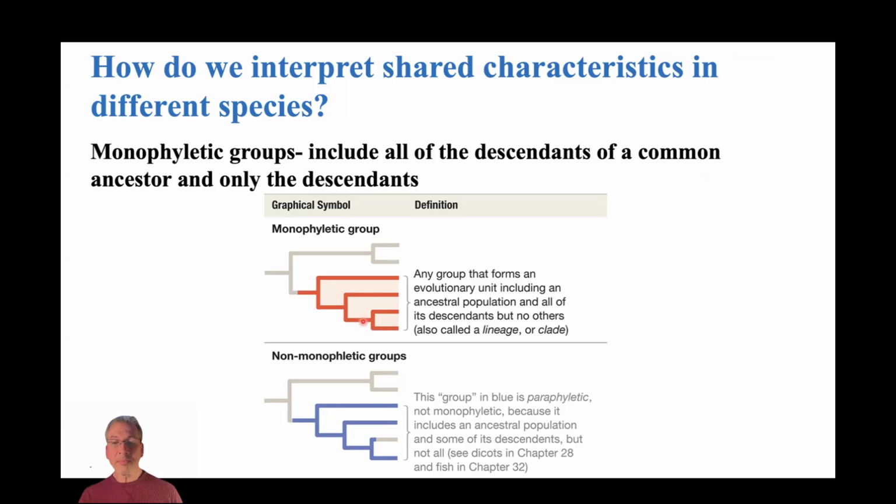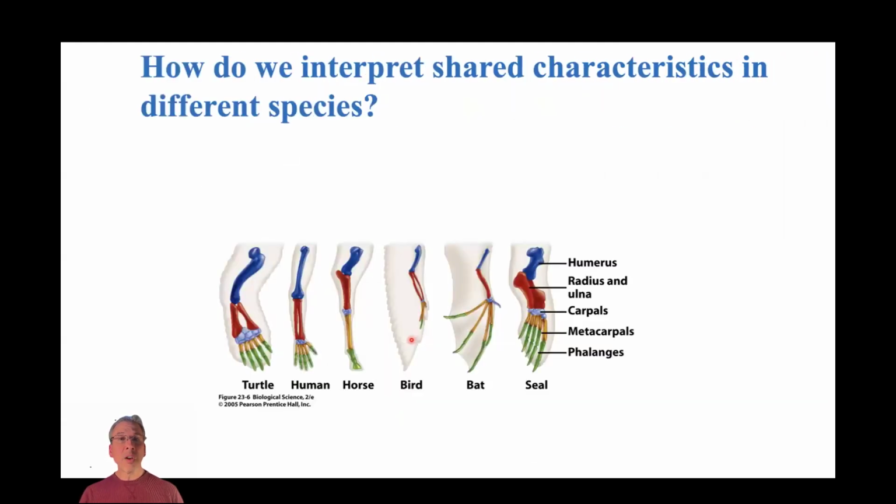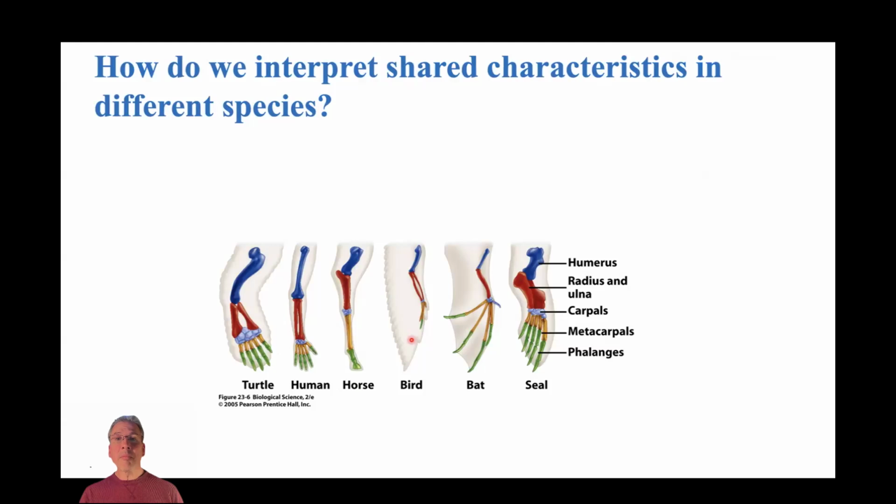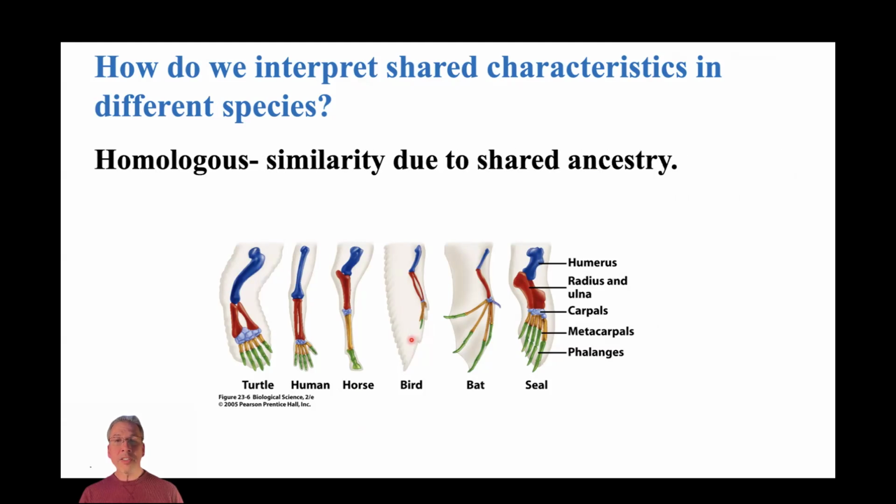So that's just different ways of thinking about relationships among different groups of organisms when you see them presented as phylogenetic trees. When we think about shared characteristics, whether it be hair or other features as well, in different species, if we see a situation where some characteristic appears to be the result of shared ancestry, so, for example, hair, we'd say, well, that's an example of homology, or hair is homologous among all the different lineages of mammals.